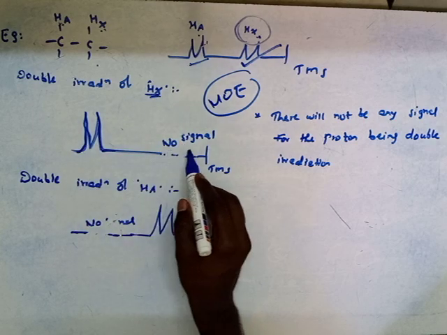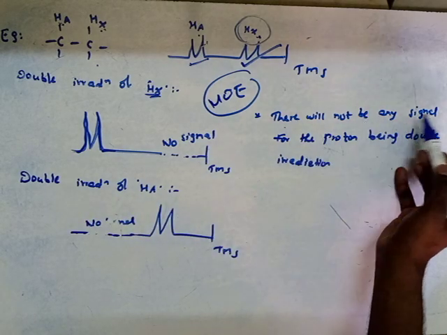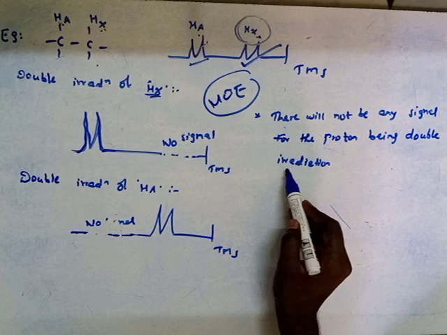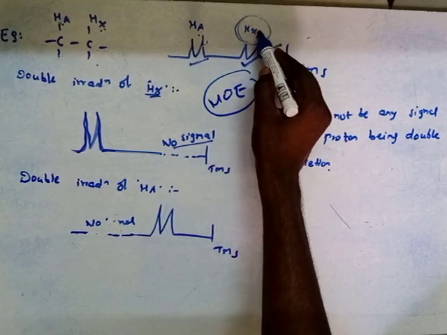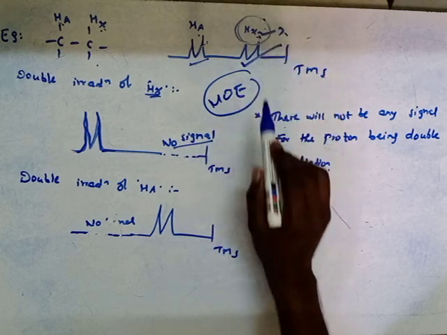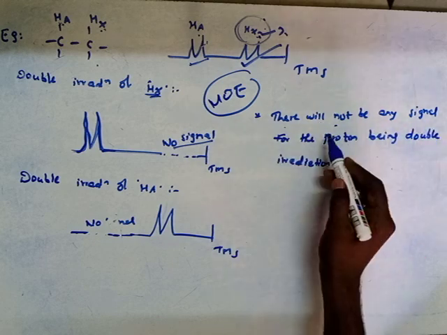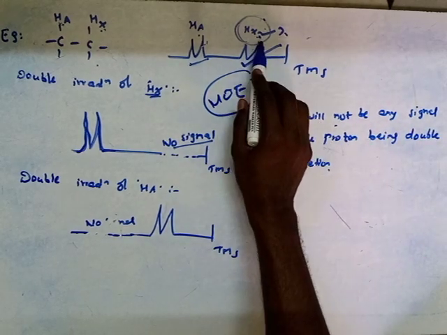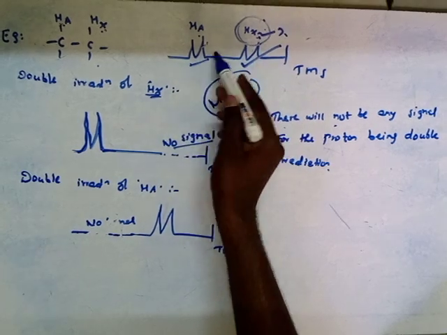We already discussed there will not be any signal for the proton being double irradiated, so there is no signal for this HX proton, because we are double irradiating it.